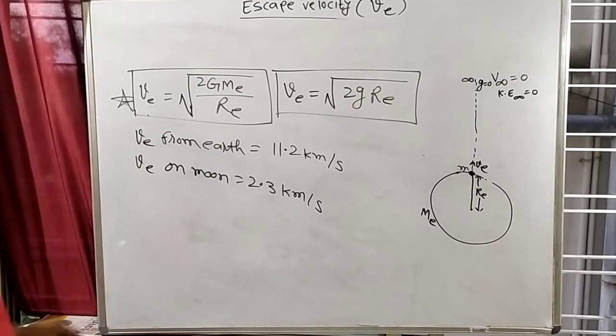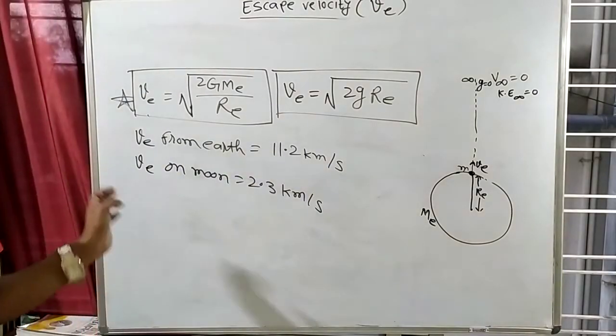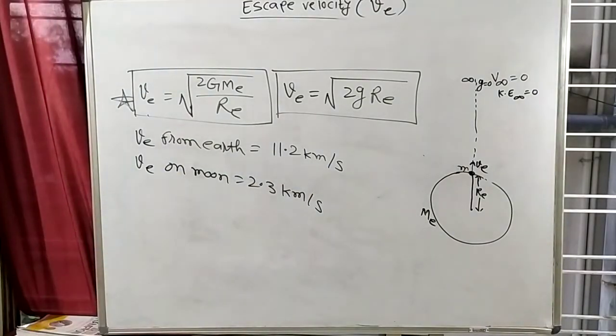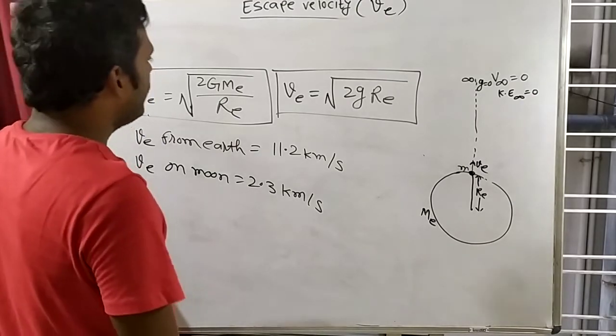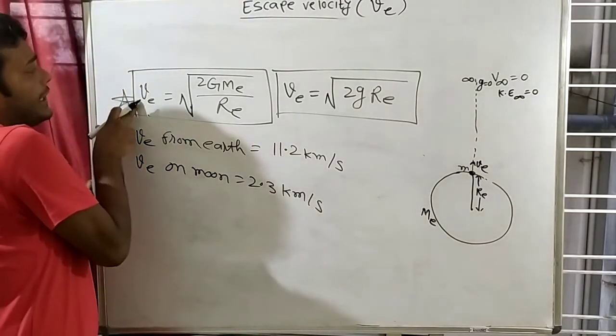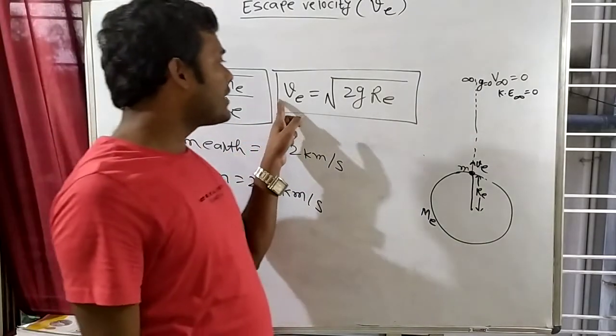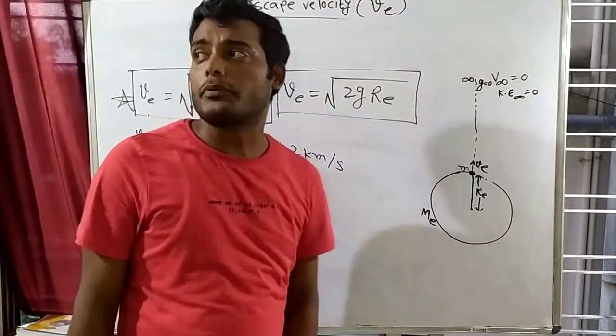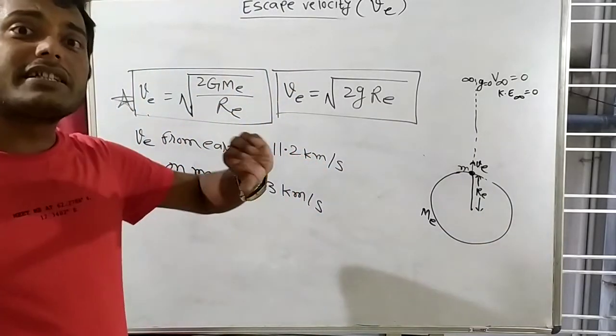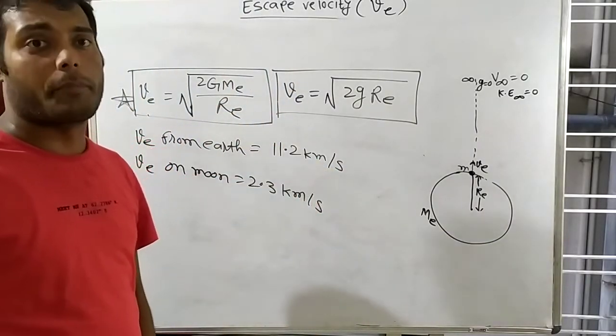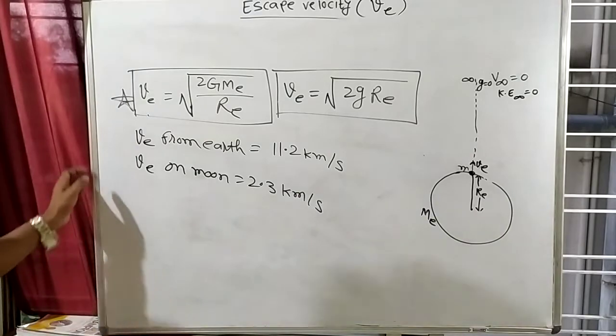Achha, now see, sometimes they will ask you one question: is escape velocity depending on R or not? So see here. Here you are saying that escape velocity is inversely proportional to the radius of earth, and here you are saying escape velocity is directly proportional to the radius of earth. So is escape velocity inversely proportional or directly proportional? So see here that actually